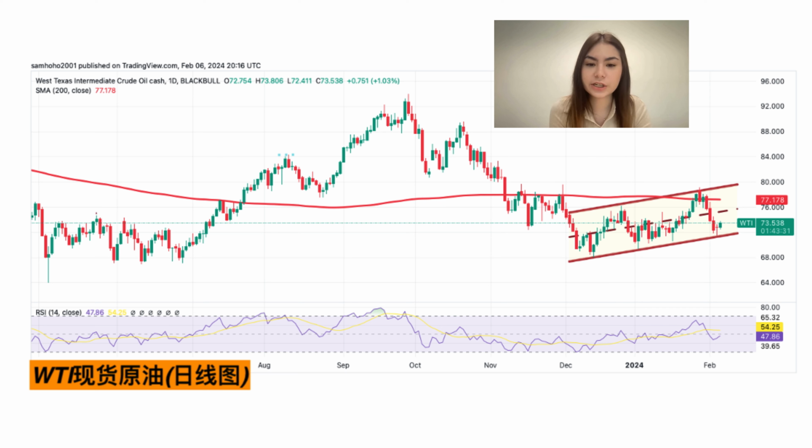A trading suggestion advises considering a long position near 73.20 with a stop loss at 72.90 and targets at 74.20 and 74.40.